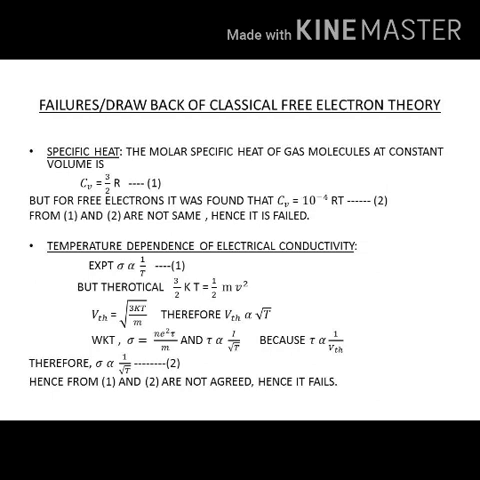As per the classical free electron theory, the free electrons behave as gas molecules. So whatever the gas molecules obey, should be obeyed by the free electrons also. But experimentally, the specific heat for a free electron was found to be Cv equal to 10 raised to minus 4 RT, which is a very low value compared to the expected value, and it also depends on temperature. So from equation 192, the theoretical and experimental values do not agree. Hence it becomes a failure.